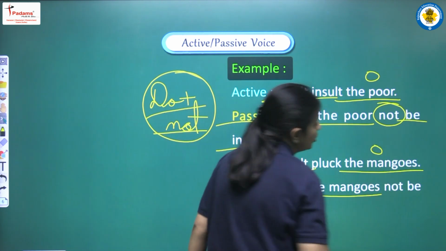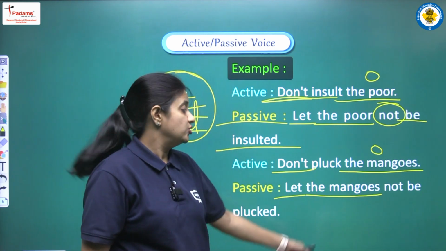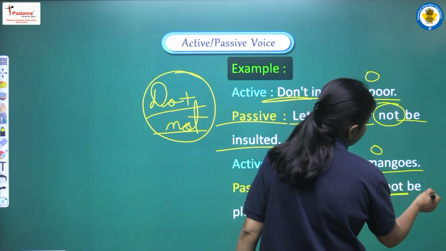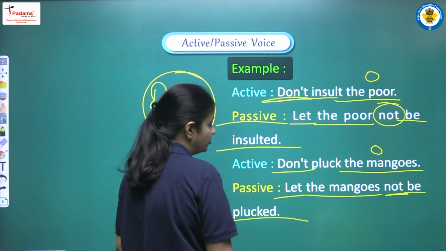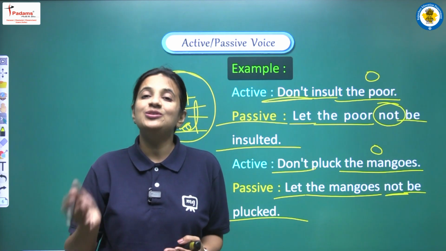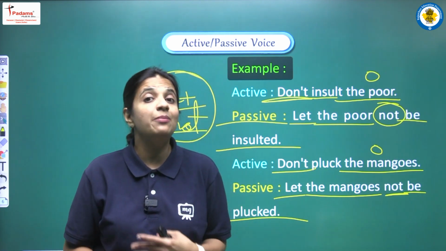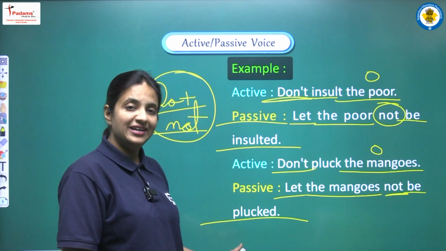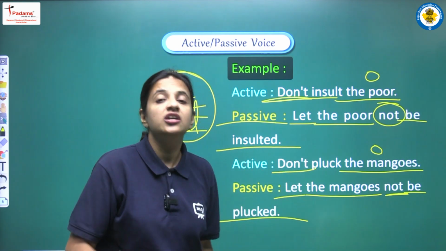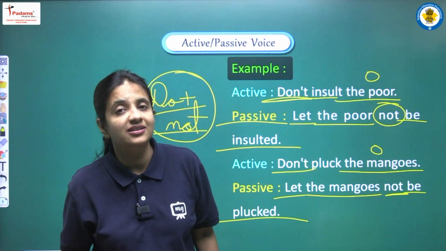The object given to us is the mangoes. So we are using the object, then we have to write not, then be, and then the third form. Pluck is our main verb, so the third form of pluck will be plucked. So we are writing that here, and the complete sentence will be: let the mangoes not be plucked.